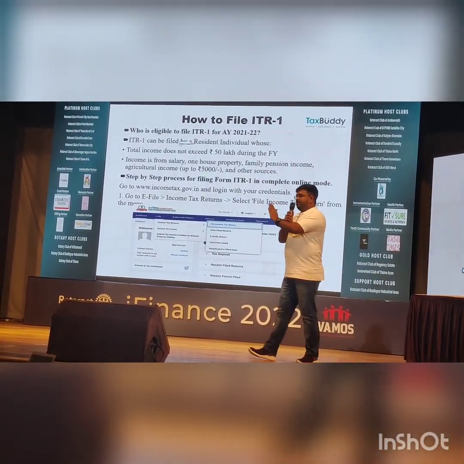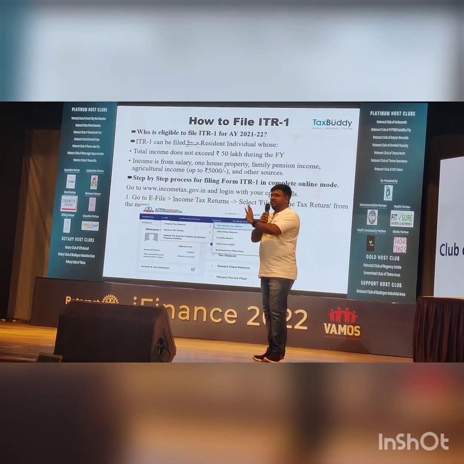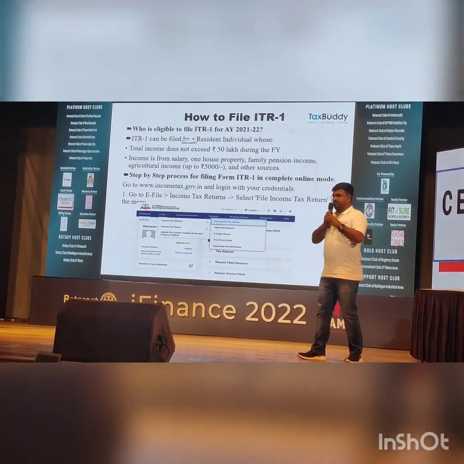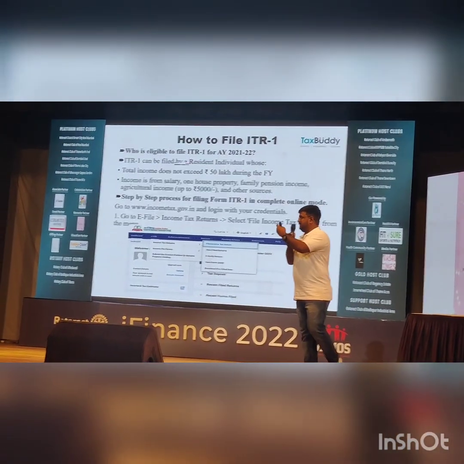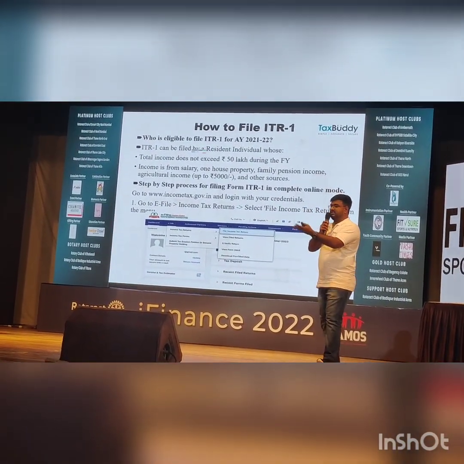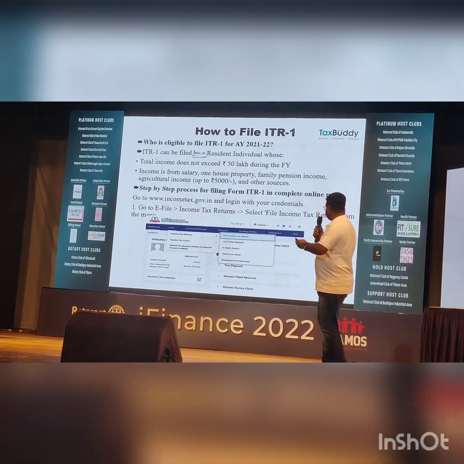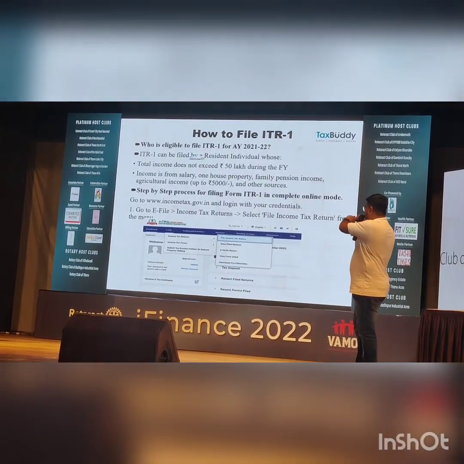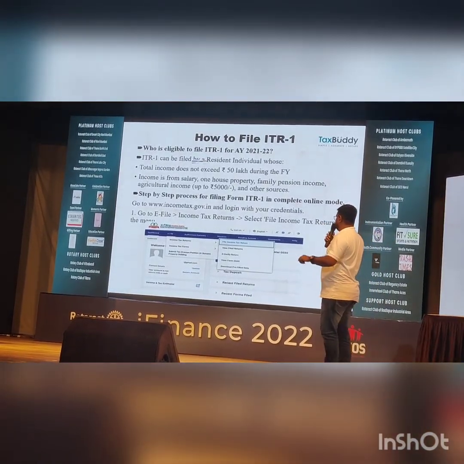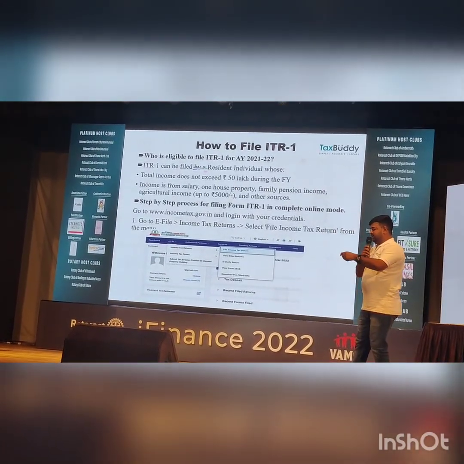Anyone with capital gains or business income is not eligible for this ITR 1 filing. They have to file a separate ITR, which the Rotaract District Club may conduct another session on, and we can cover that part. So the basic step is you have to register on the income tax website, go to income tax return, select income tax return, file income tax return.